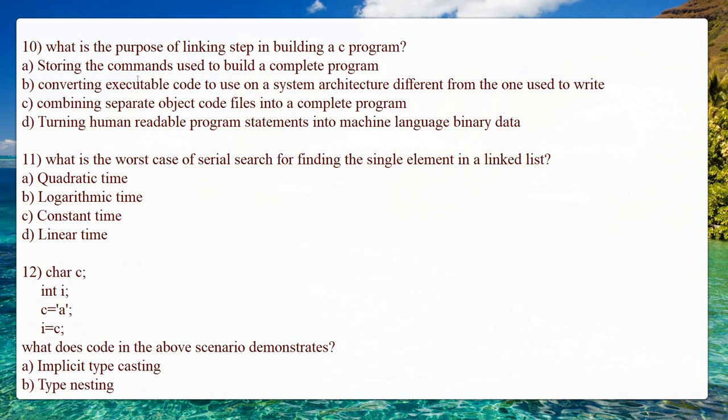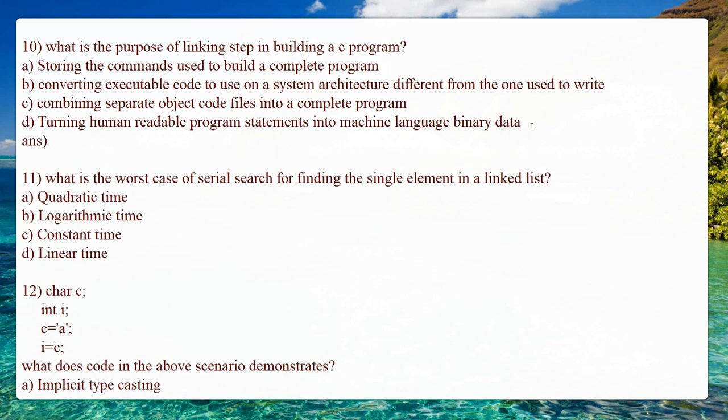Among the options, one is storing commands used to build a complete program, another is using linking to convert an executable code to use on a system architecture different from the one used to write it. The third option is combining the separate object code files into a complete program. Linking is nothing but combining the separate object code files into a complete program. So from the option itself, C is the correct answer for the question.